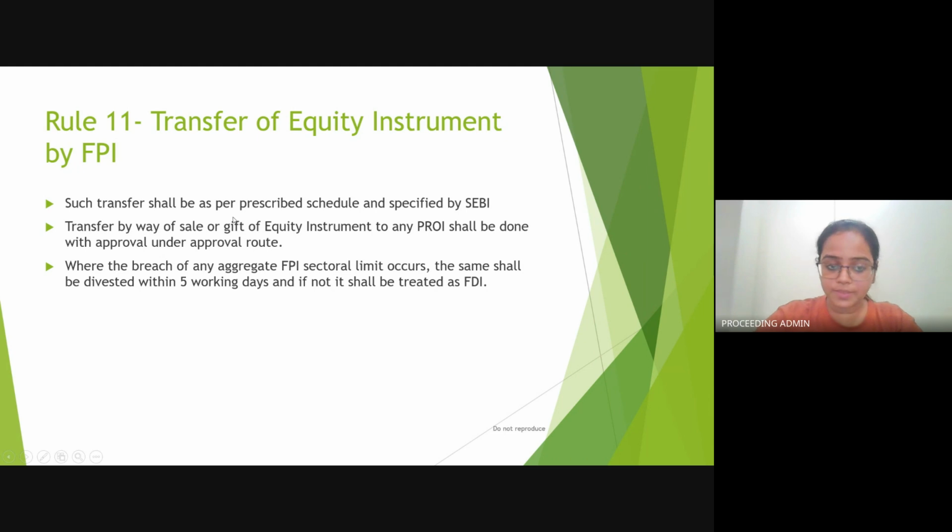The third point is important, which states that if the equity instruments, while they are being transferred, breach the sectoral limit, for example, suppose an FPI already has 8% of the equity capital, that is equity shares of that company, and then he receives a gift of additional 3%, that means he is exceeding the 10% cap. The same has to be divested within 5 working days, and if not, the same shall be treated as FDI. The total 11% received shall be treated as FDI.